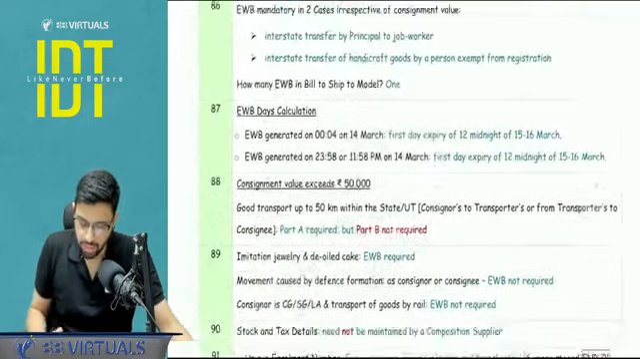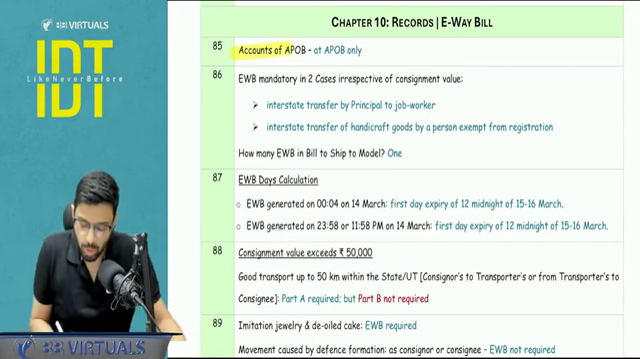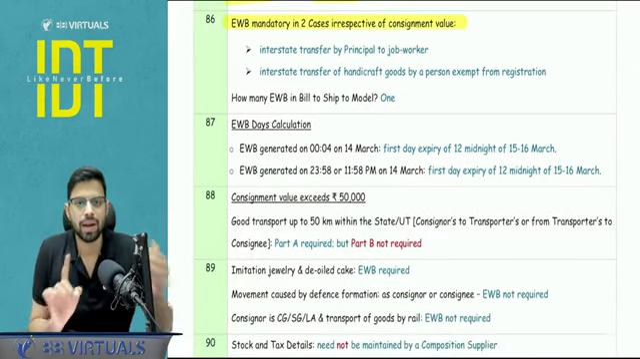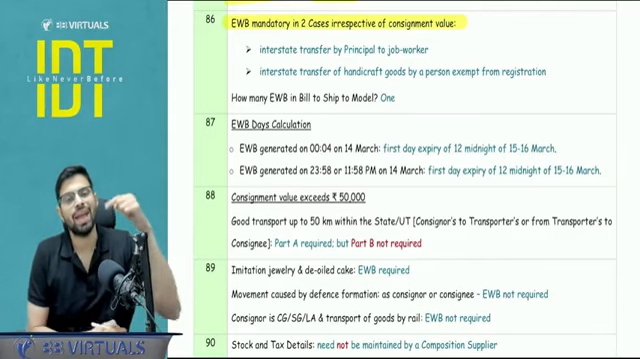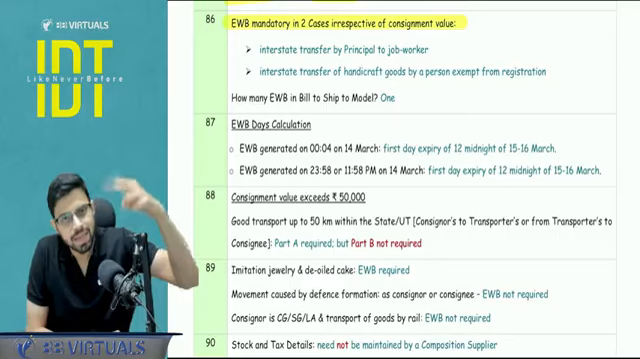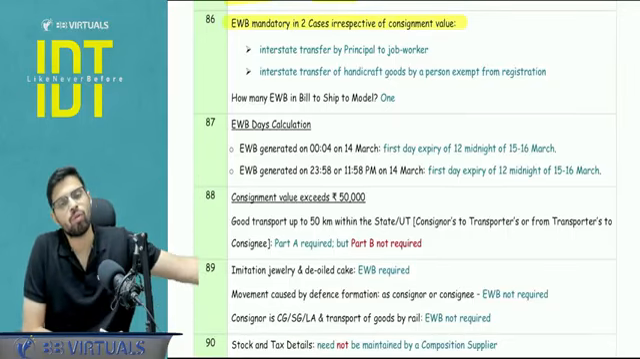Next, records and e-way bill. We will do some important points of this chapter. Accounts of APOB are to be maintained at an APOB only. In 2 cases, e-way bill is mandatory regardless of the consignment value. First, interstate movement of goods by principal to job worker. Second, interstate movement of the handicraft goods by a person who is exempt from the registration.